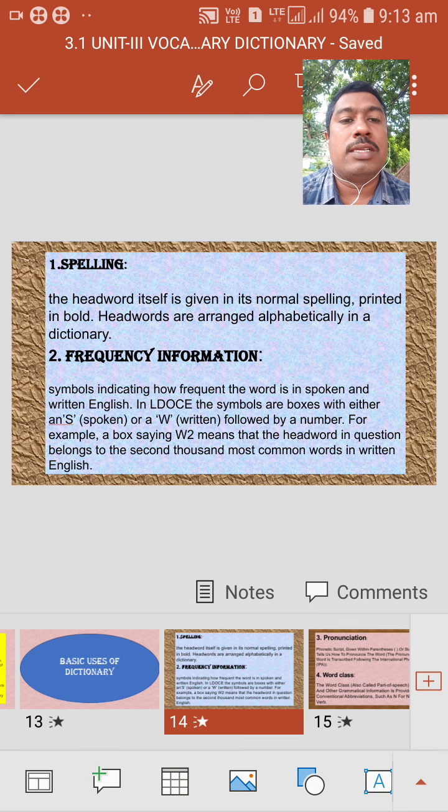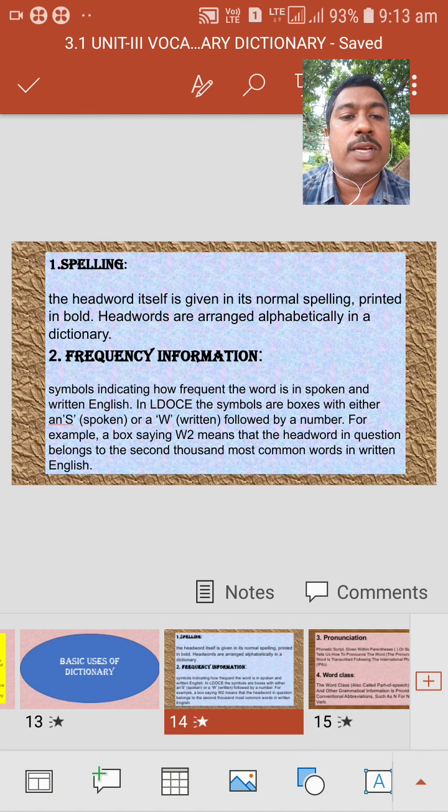By observing those symbols, we can understand how many times the word is used in our speaking or writing. The main indication is the frequency of that word, how frequently it is used in colloquial language or in written language.